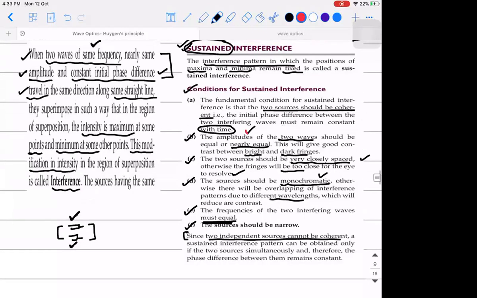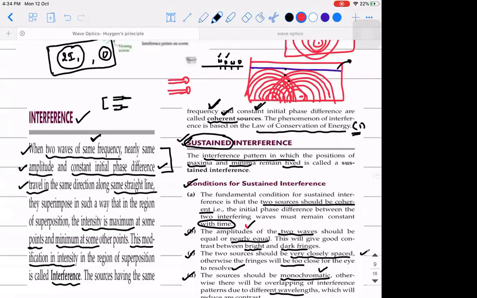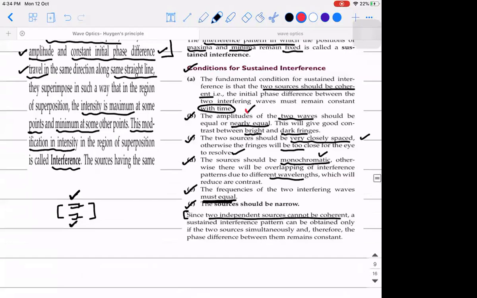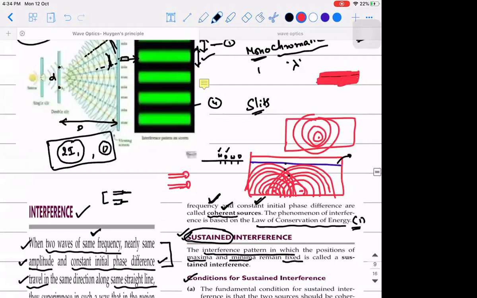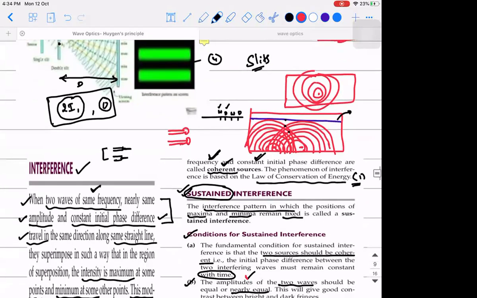Maybe you can generate the same frequency, but you will fail in generating the constant phase difference. That is the reason why no two independent sources are going to be coherent in nature. This is a very, very important point. Now, I hope you have understood why we are breaking the same source into two by using a single source and two different slits. Am I clear till this point? If you're clear till this, other things I can take easily. These are all very important. Is there any doubt in this?